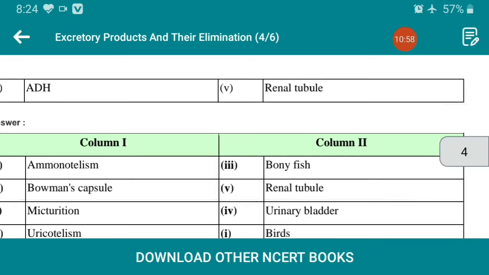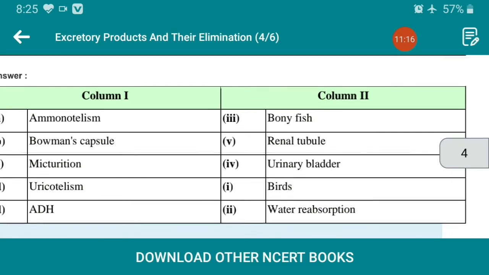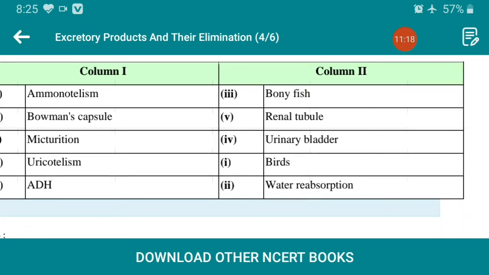I was worried why the option is not given, but it is there, ADH and opposite. So ammonotelism is Bonifice, Bowman's capsule is renal tubule, micturition is urinary bladder, as we have discussed in the previous question, and uricotelism is birds, and ADH is water reabsorption.